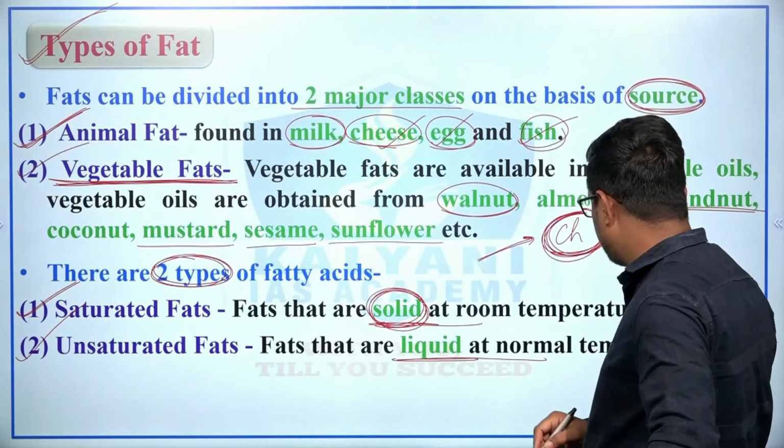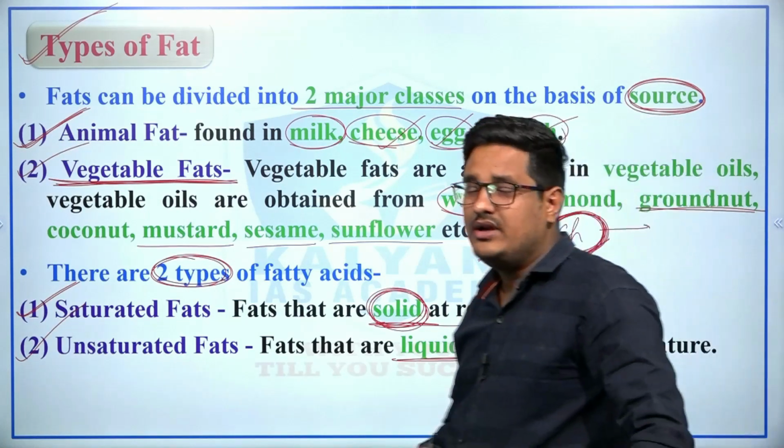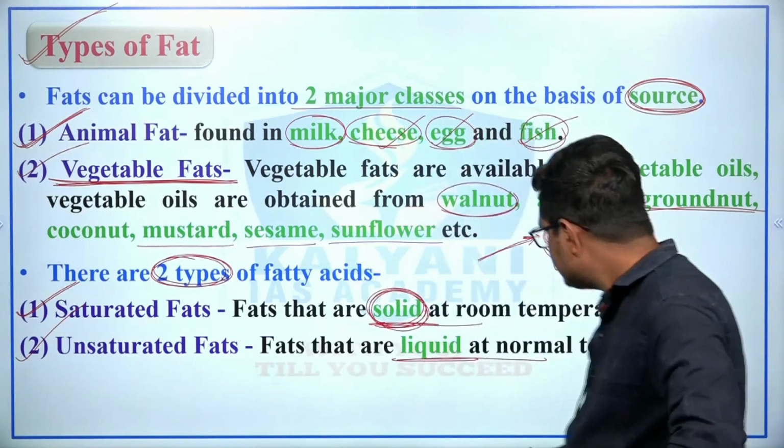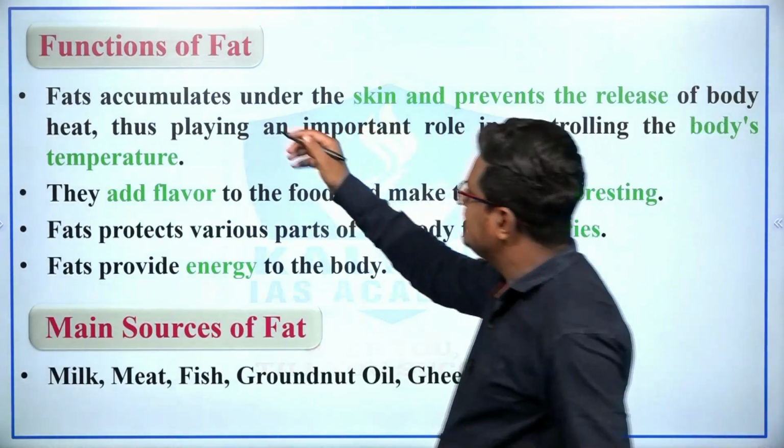So cholesterol is a fat which is harmful for the human body, and cholesterol leads to many heart related diseases, right?